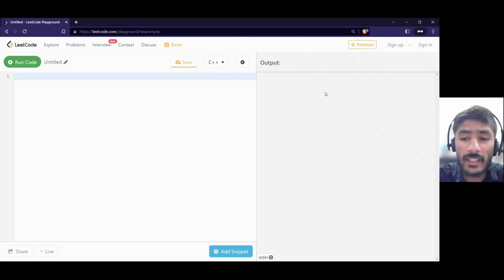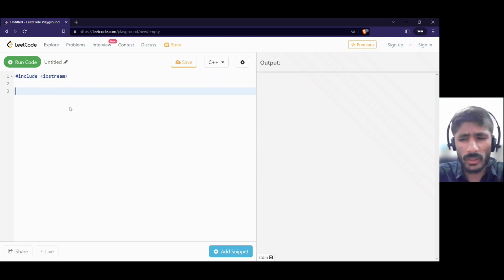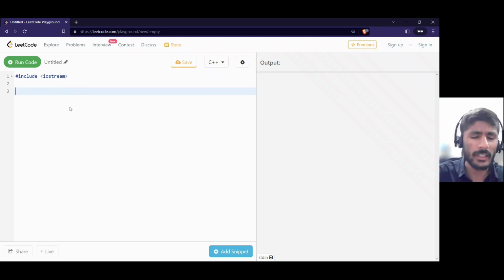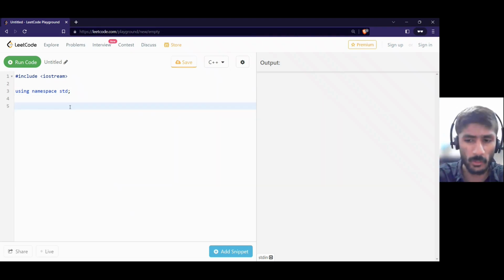What about asking my program to print my name? Let's do it. So what I do, I just write hashtag include space, in angle brackets, iostream. Just don't meditate on why I'm writing all this stuff. Just let it be there. Now I'm writing something, using namespace std. Again, why is it using namespace std? Just bear with me for some time. You have to write this code.